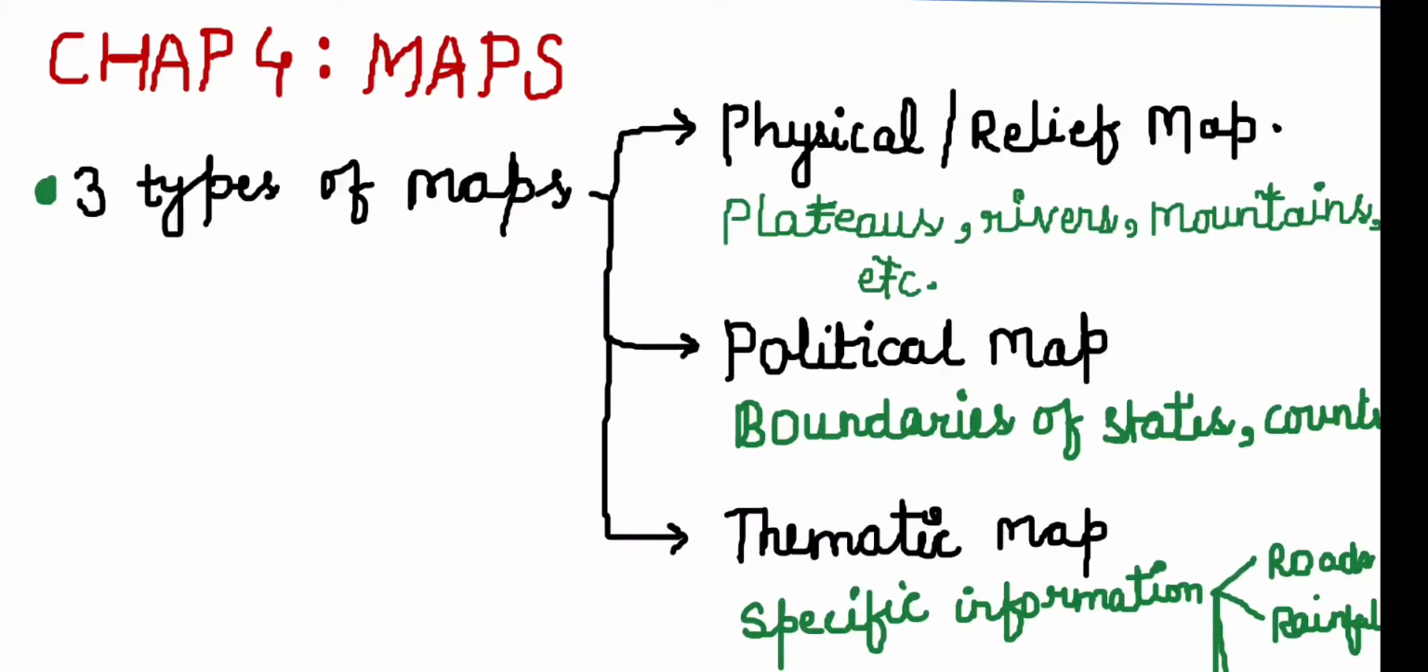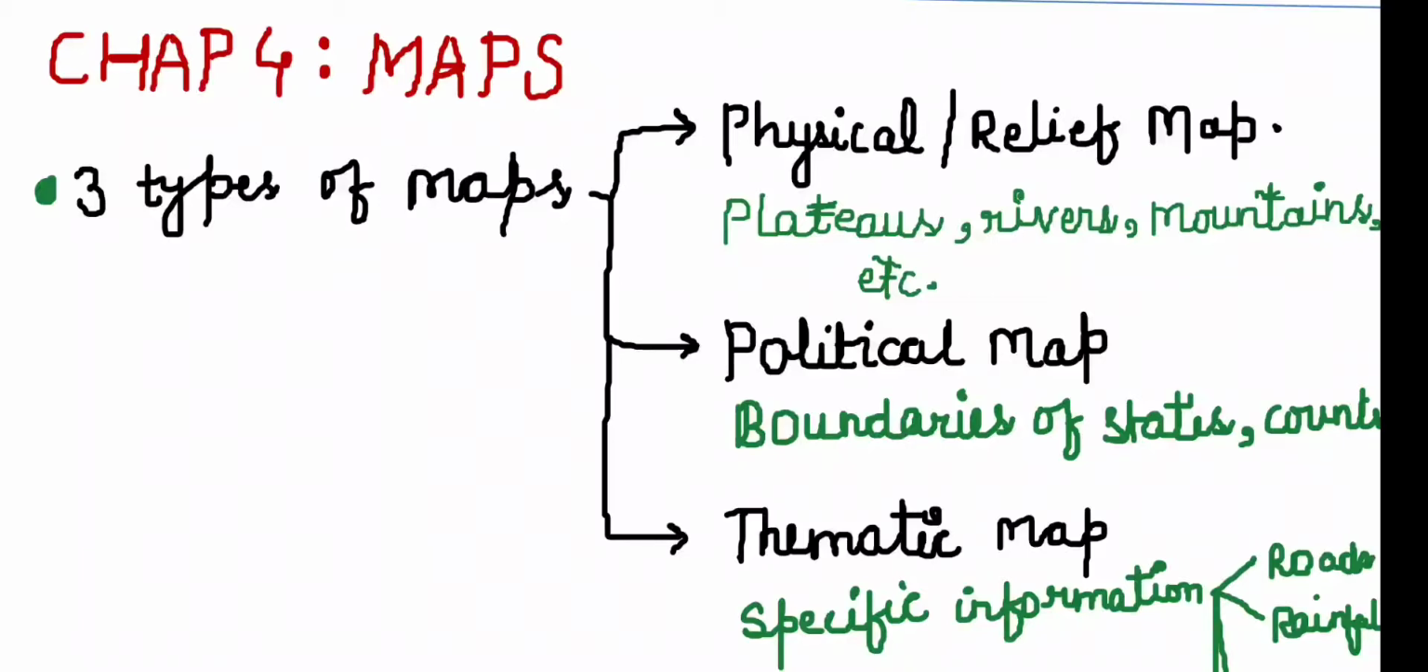Then is chapter number 4, which is about maps. So basically 3 types of maps we have to study in this chapter, which are the physical map, also called the relief map, which describes some of the physical features of the earth, for example plateaus, rivers, mountains,